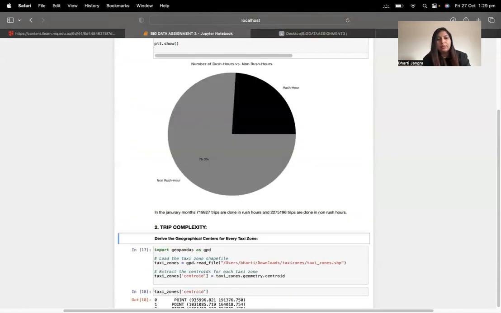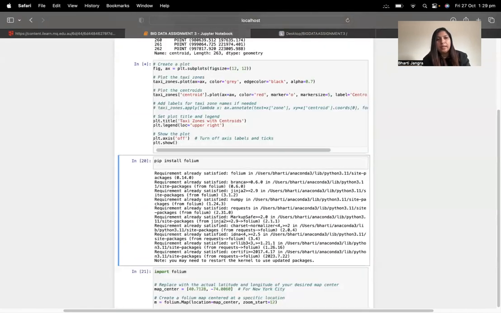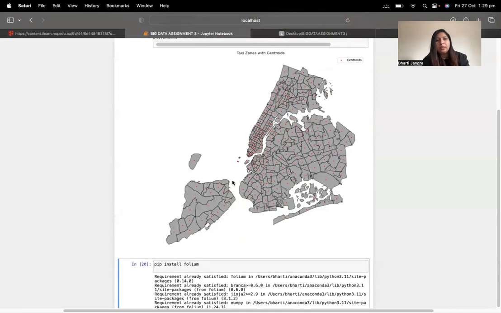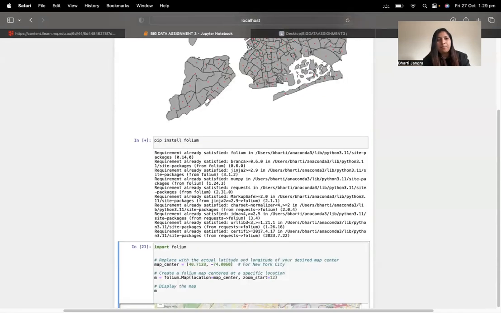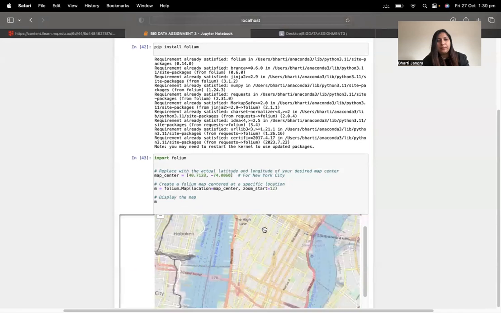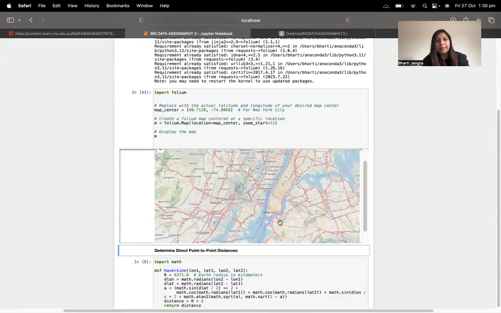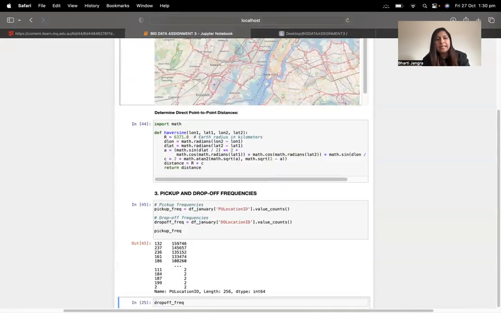This is to derive the geographical center of every taxi zone. And for all the taxi zones, this is the centroid map showing the taxi zones with the centroids in New York City. And this is the map for New York City. And you can find all of them. Then comes determining the direct point-to-point distance, and then pickup and drop-off frequencies.